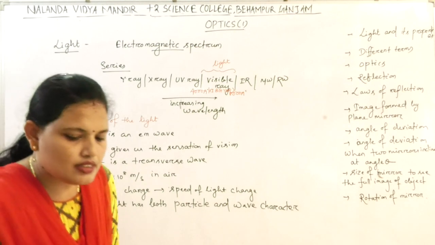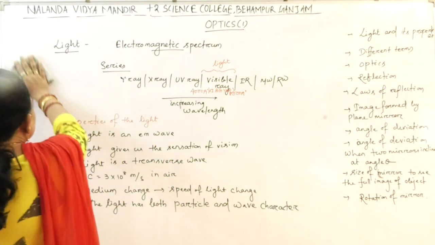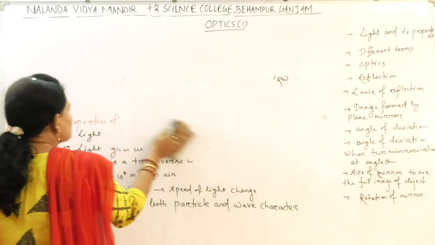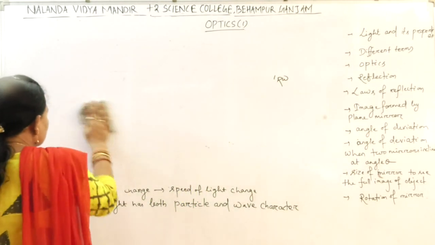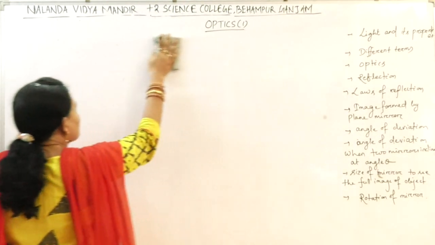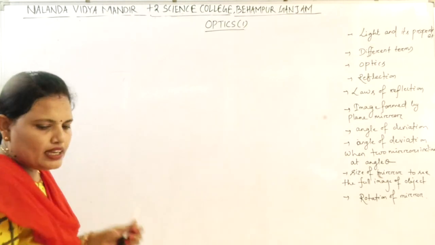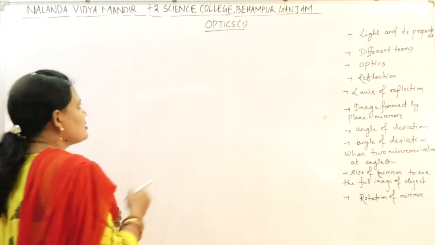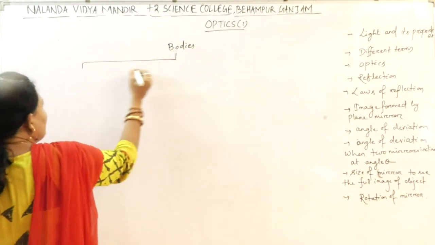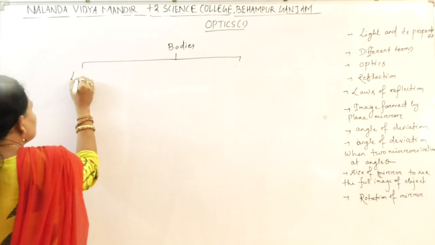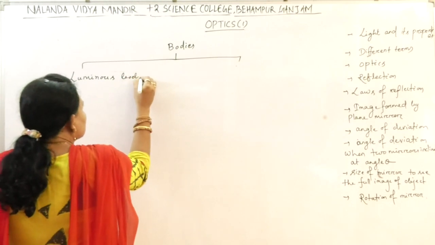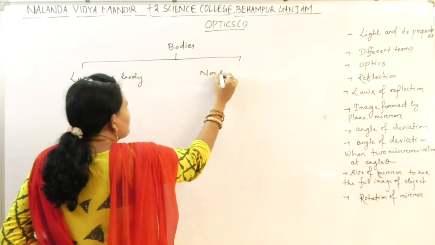Next, let us come to different terms related to light, the terms which we will use regularly while studying optics. All the bodies, whatever they may be, are basically divided into two categories. One is luminous body, another is non-luminous body.